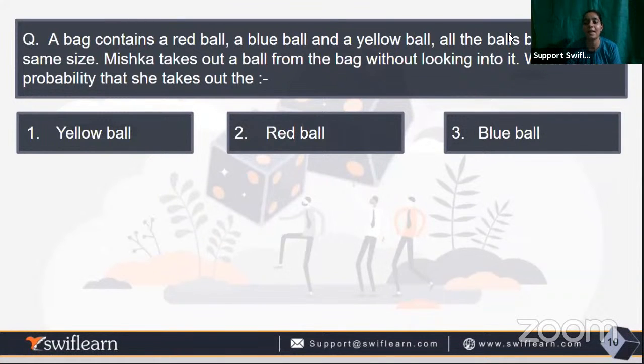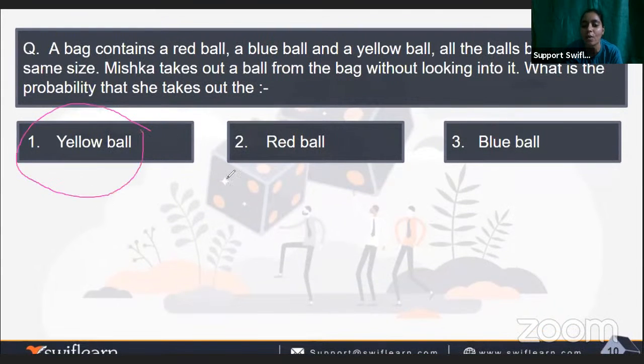For example, I have a bag full of balls and I have to take out one ball without looking. She takes out the ball, and the ball can be yellow, red, or blue. Obviously, these three outcomes are possible, and we have to find the probability of the ball being yellow, red, and blue.